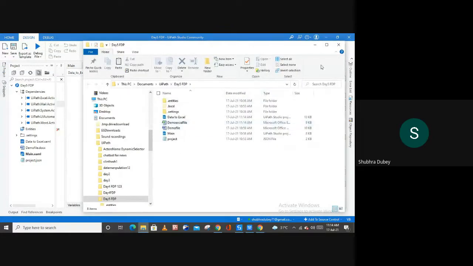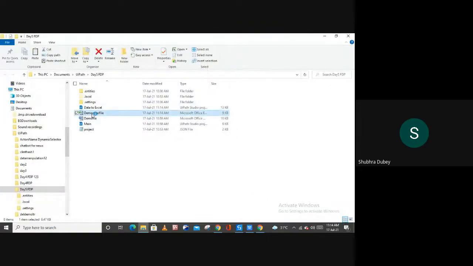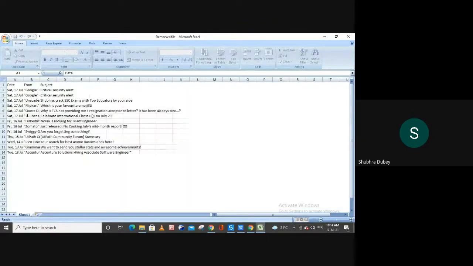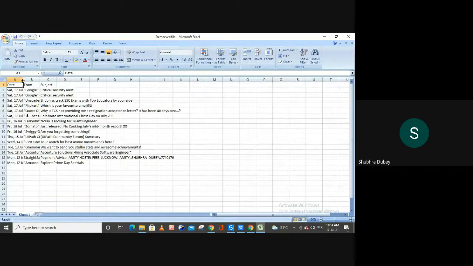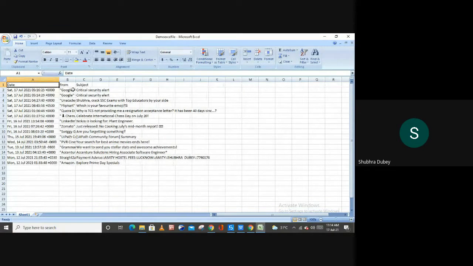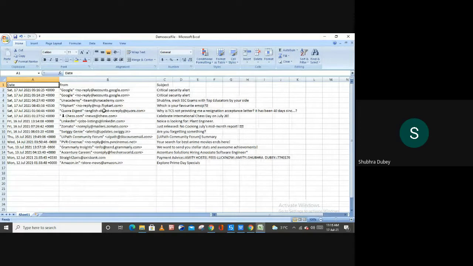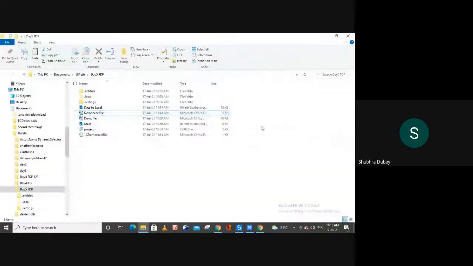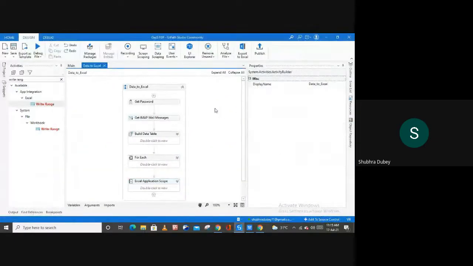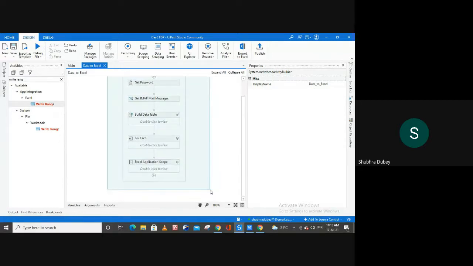So here we have our Excel file with us. Now let me open our Excel file. And as you can see, now we have the date, right? And then we have the details of the from, and also we have the details of the subject line of our messages, right? So I think this is a very useful program for us. So this is how you can fetch the details to your Excel file also, right? And create your Excel file.